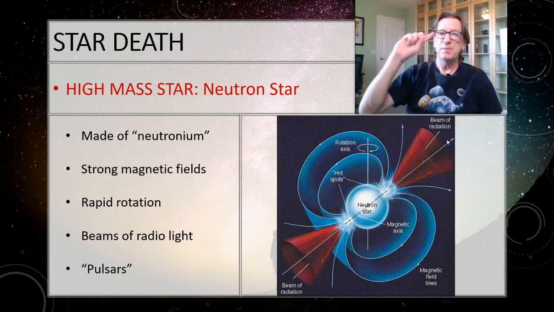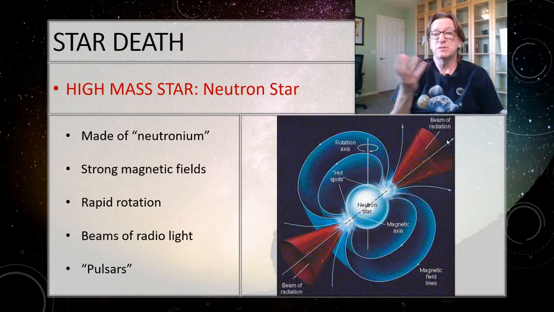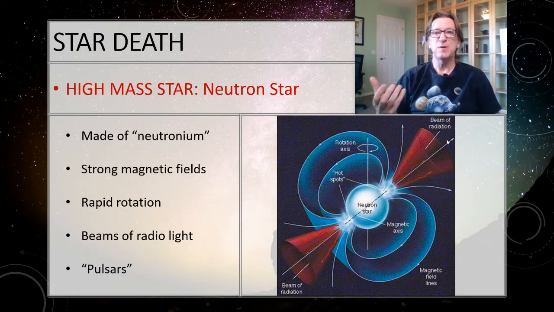Beep, beep, beep, beep. When we first saw these things, they're very regular. It's one of the most regular clocks in the galaxy, in the universe, in fact. We thought that these were so regular they could not be natural. They had to have been made by aliens or something. So they call these LGMs, little green men. Later on, we realized, okay, no, it's just a rapidly rotating neutron star. But because they put out these pulses of light, you'll hear them referred to as pulsars.